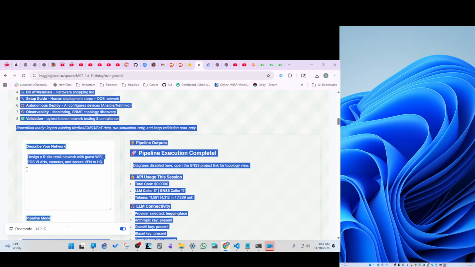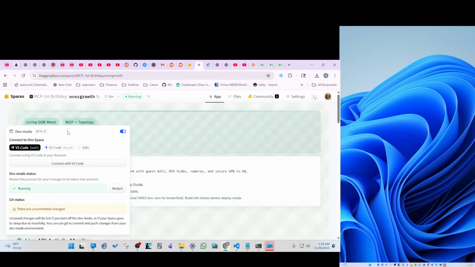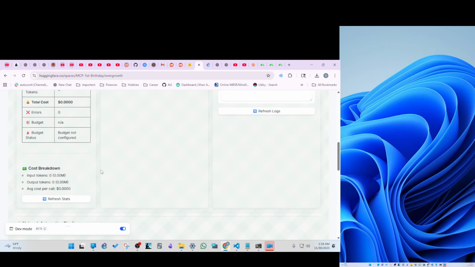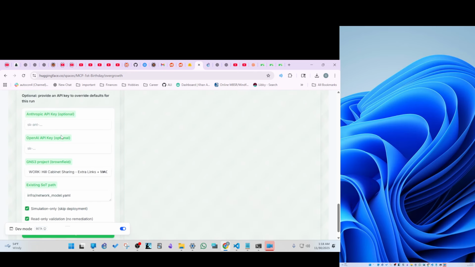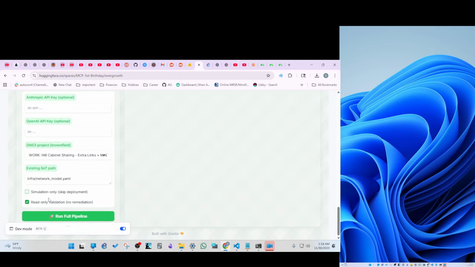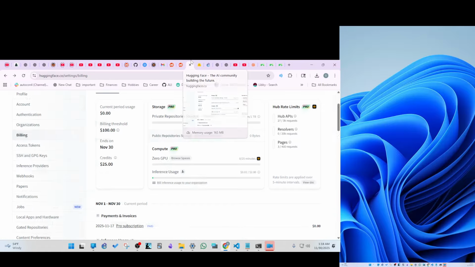Okay, so we're going to go here. We can refresh it. Dev mode is enabled, so we'll collapse that. Then we're not going to do the simulation, and I'm not going to do the read only, and we're going to run the pipeline. This should cost me probably 3 cents.